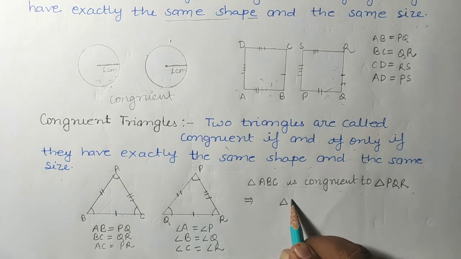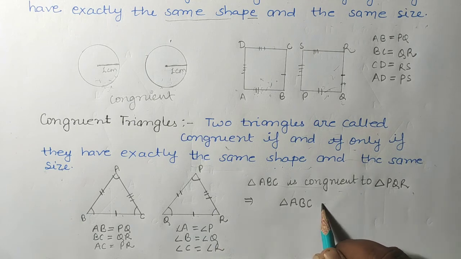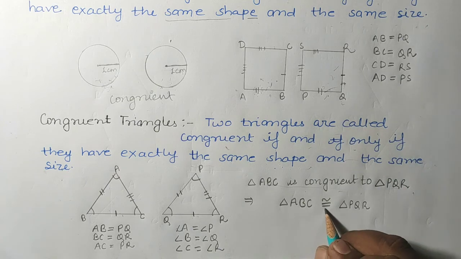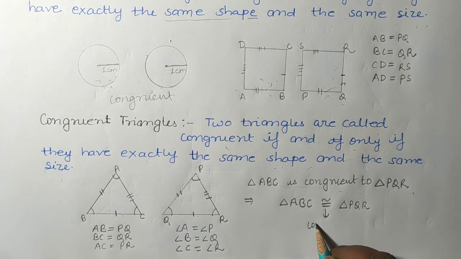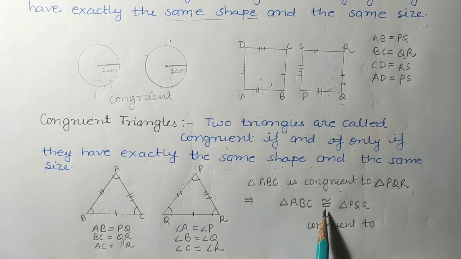Mathematically we can represent this situation as triangle ABC is congruent to triangle PQR. This is the sign of congruent, equal to with a tilde on top, like this. Triangle ABC is congruent to triangle PQR. This sign means congruent to. This is the sign of congruency. So like this we can say that triangle ABC is congruent to triangle PQR.